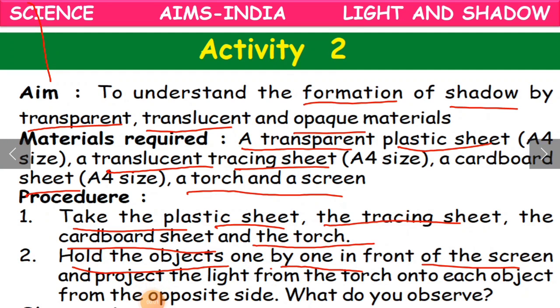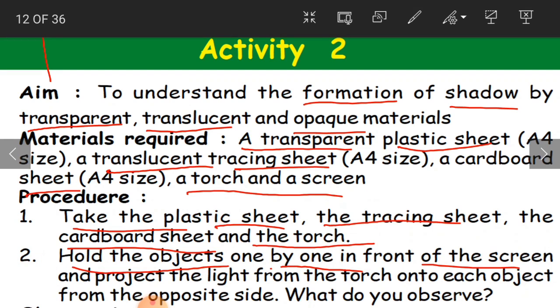So hold the objects one by one in front of the screen and project the light from the torch onto each object. Okay, so what you have to do, children, you have to hold the objects one after the other, in front of the screen, and project the light from the torch onto that particular object.